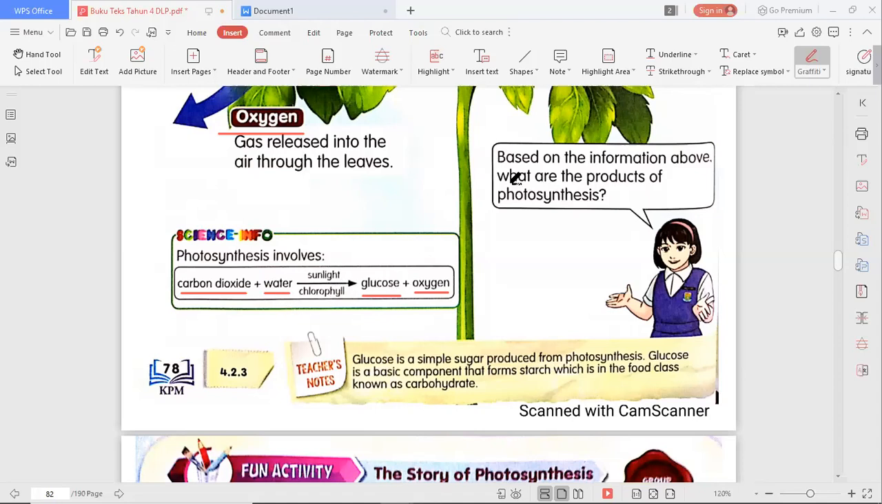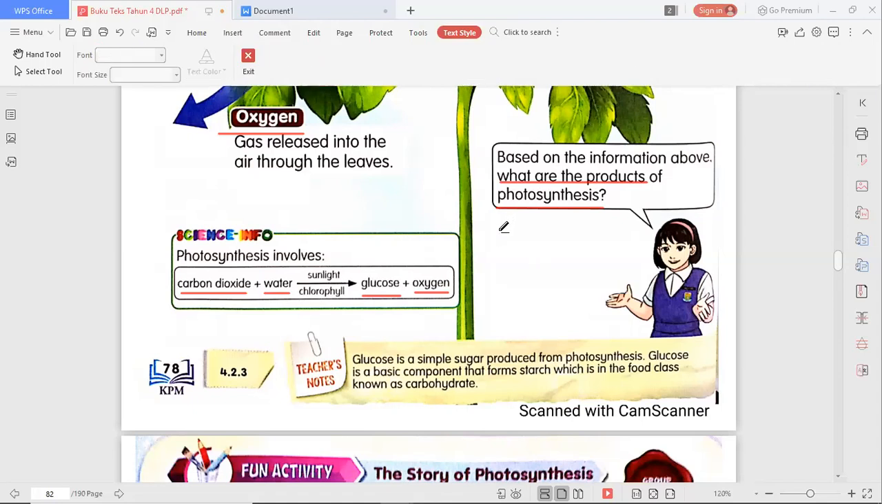So based on the information above, what are the products of photosynthesis? What are the products? These are the products, okay? Glucose and oxygen, okay? Can we write it here? So what are the products? And let's write it here. Glucose and oxygen, okay? Glucose and oxygen.